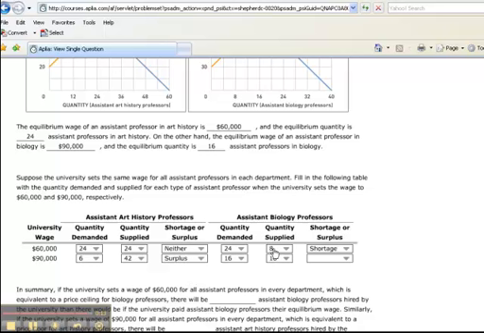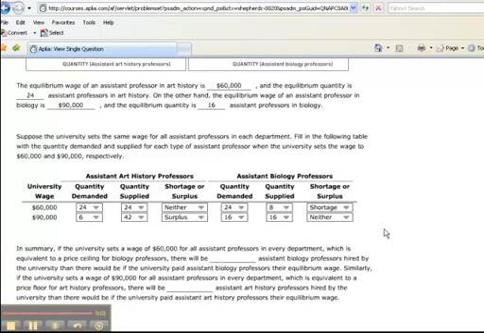And I forgot to answer the question for assistant biology professors. We had 16 demanded, 16 supplied, so we have neither a shortage nor a surplus. In summary,